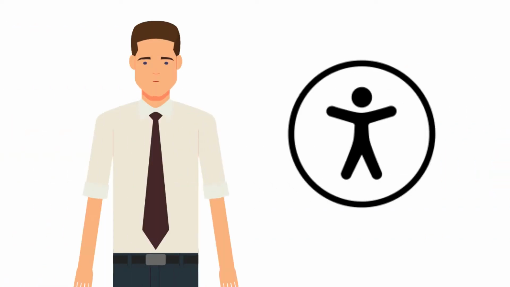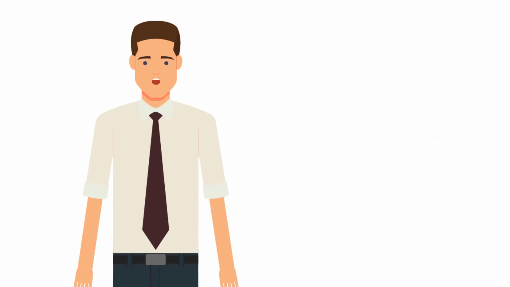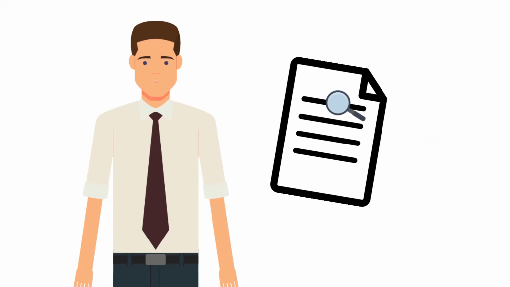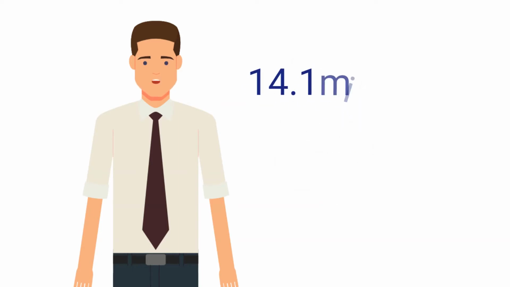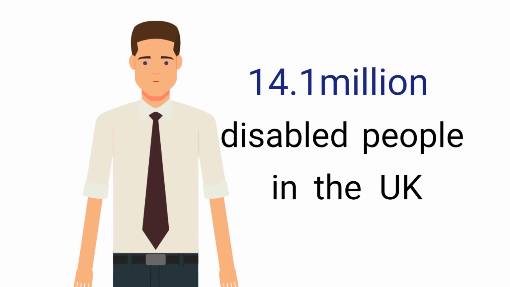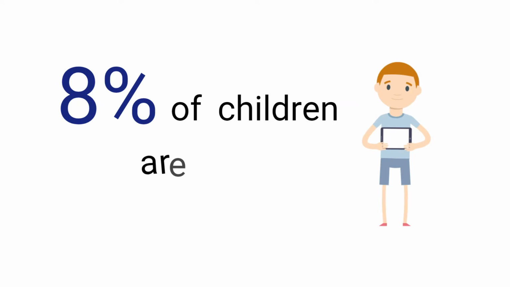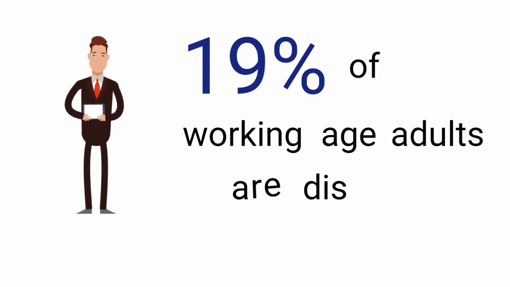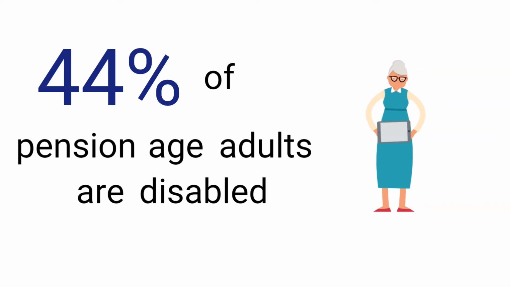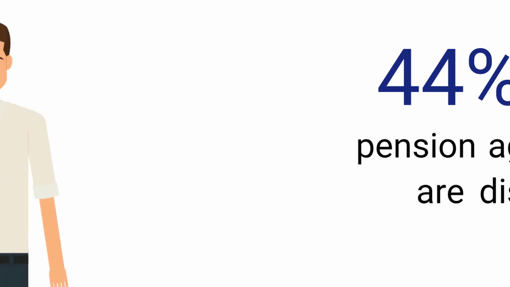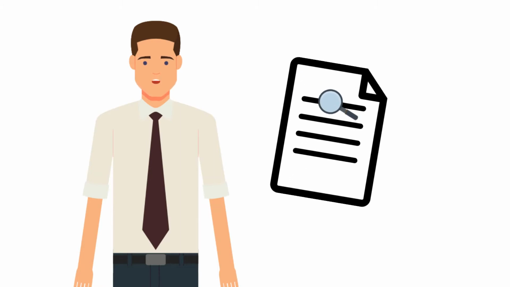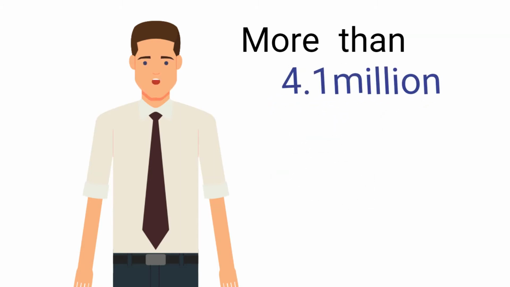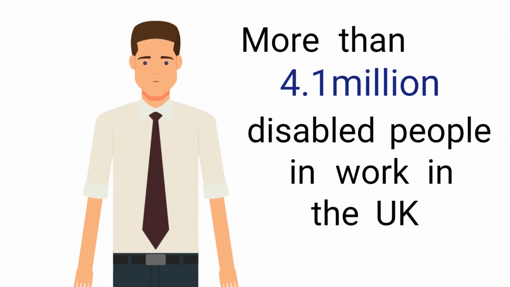So how many people benefit from web accessibility? According to the Department for Work and Pensions Family Resources survey, there are at least 14.1 million disabled people in the UK. The survey shows that in the UK, 8% of children are disabled, 19% of working age adults are disabled, and 44% of pension age adults are disabled. And according to the Labour Force survey, there are more than 4.1 million disabled people in work in the UK.